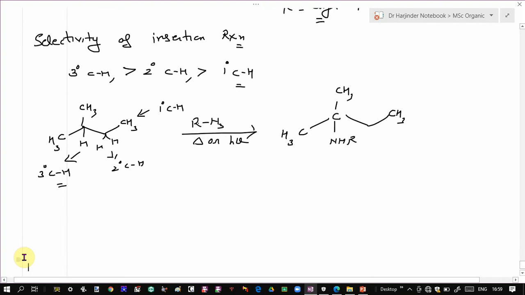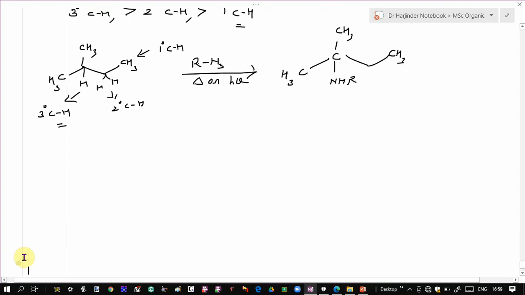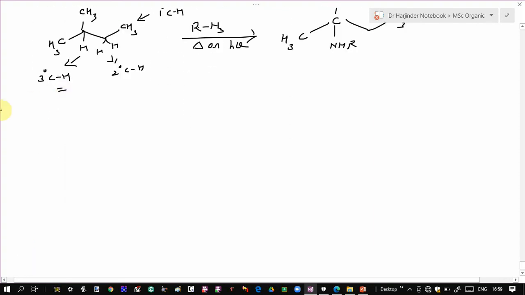Now let us look at the mechanism of insertion reaction. The mechanism is different in case of singlet nitrene and triplet nitrene. Just like in case of addition reaction to alkenes, singlet nitrenes undergo insertion by a concerted mechanism, while triplet nitrenes undergo insertion by a radical mechanism.